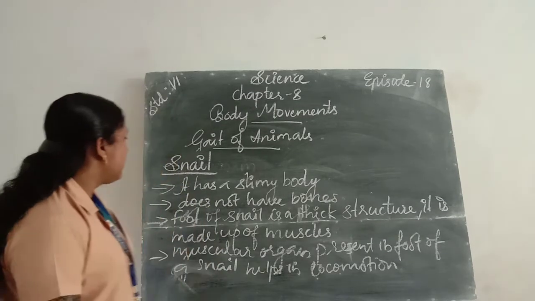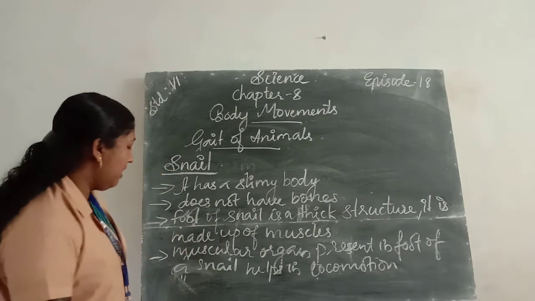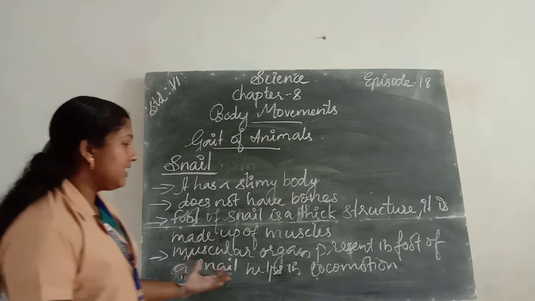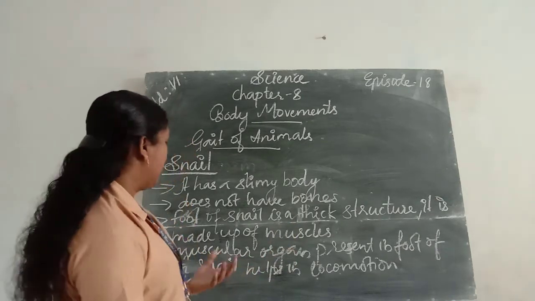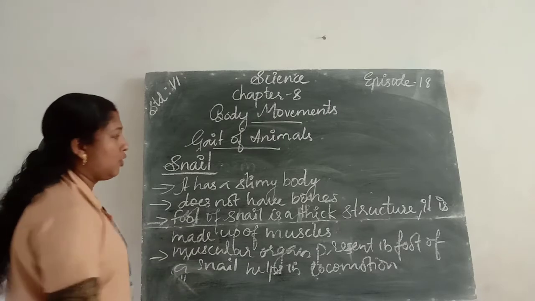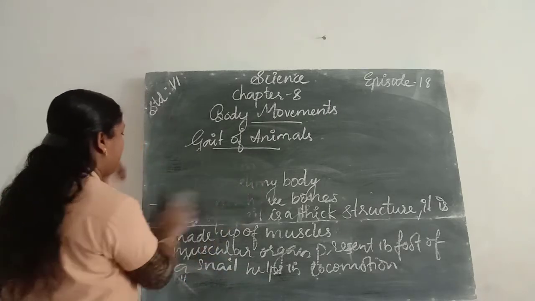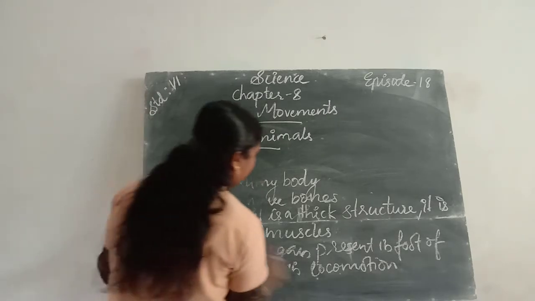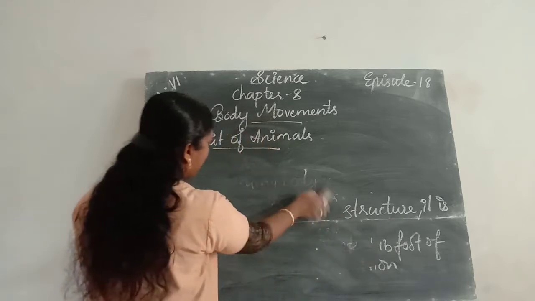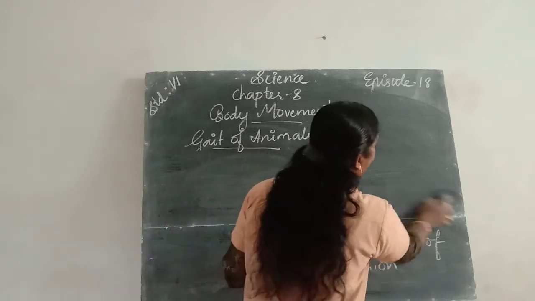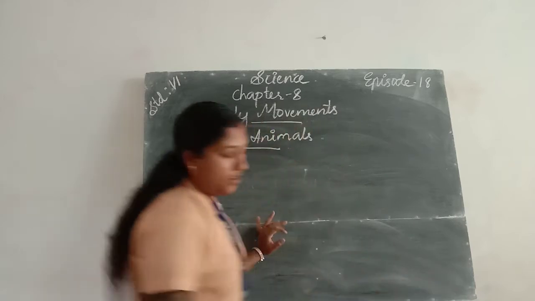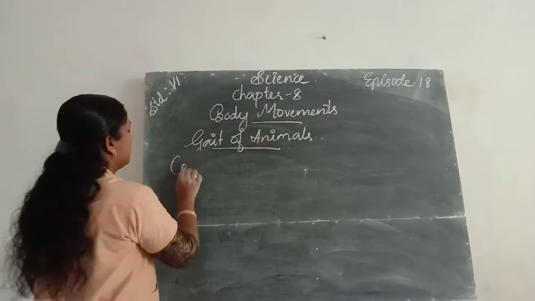Okay, children, here we learn about snail. The muscles or organ present in the foot of a snail helps in locomotion. Next, we learn about the animal cockroach. We all know about cockroach. In our houses, we can see lots of cockroaches. So, we learn about cockroach.